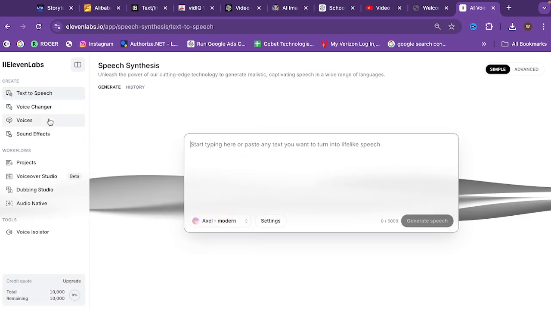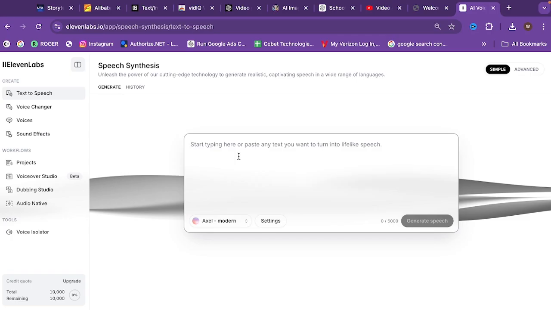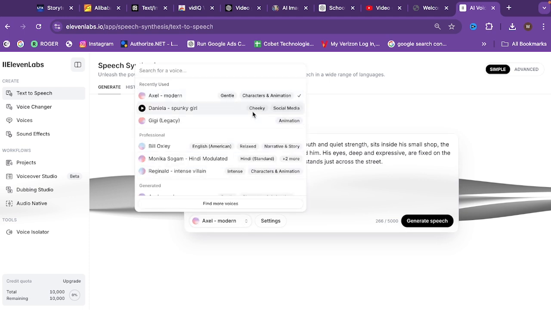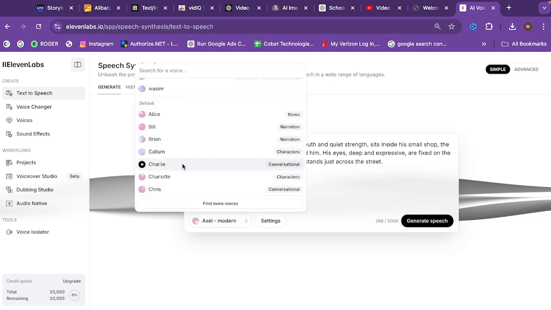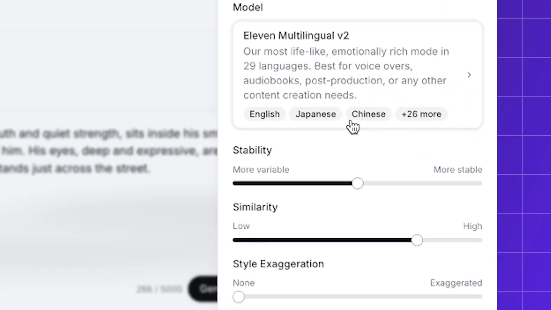You have different options here. Right now we are going to create speech from simple text. So I'm going to paste the script here which I got from ChatGPT. Right now you have to select the voice. I'm going to select Carly, and you have the option here. Just click on settings. You can select the voices in different languages, more than 26 languages. I'm going to go with English right now.